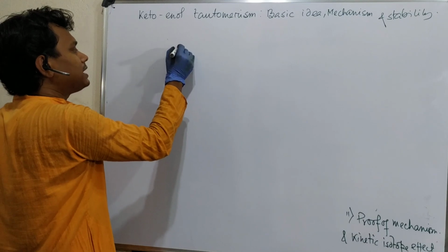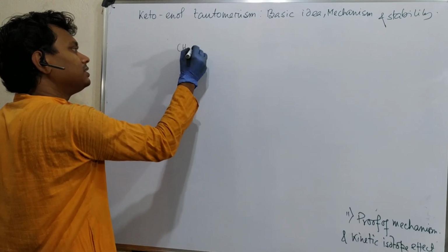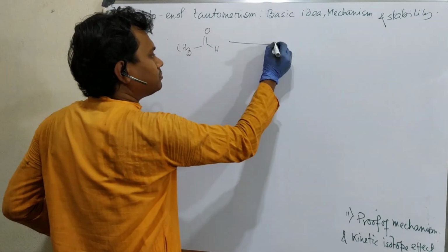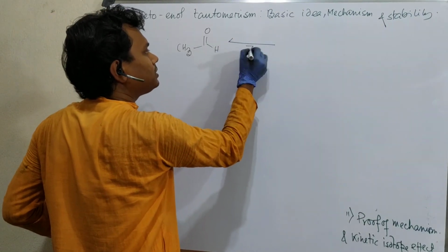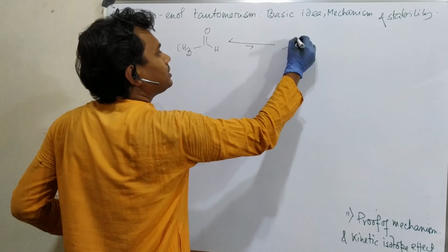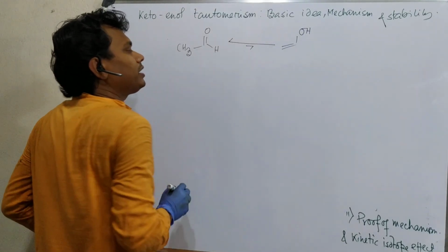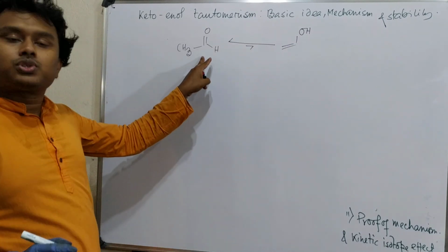Let's take acetaldehyde. The equilibrium will prefer to remain on the reactant side, so we can consider this more stable.